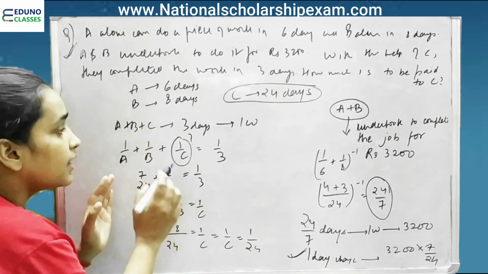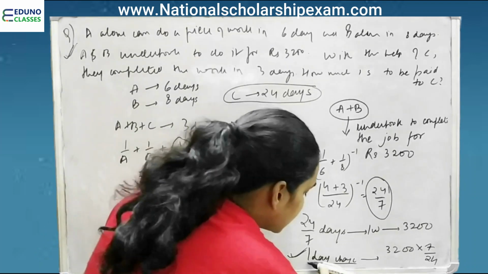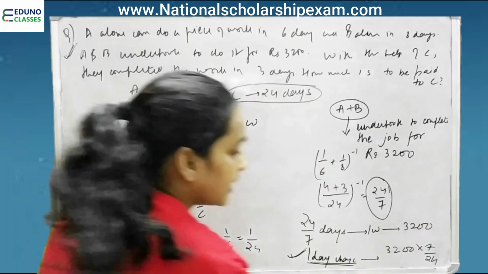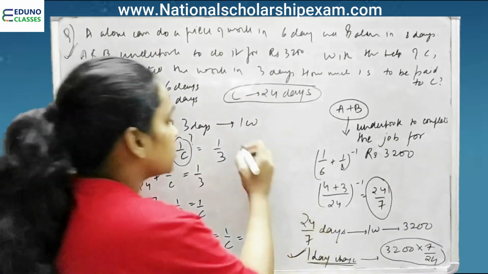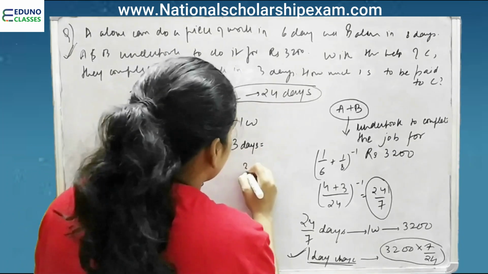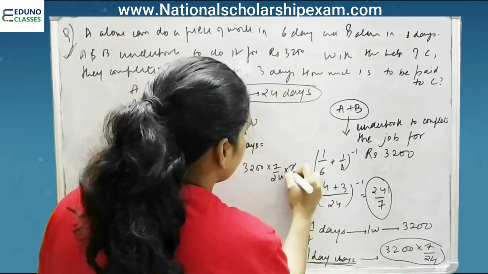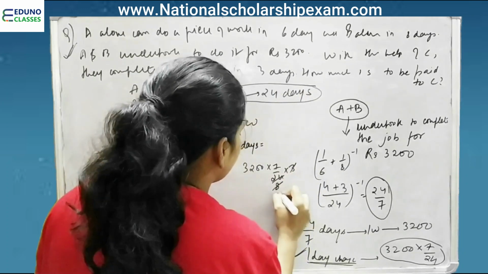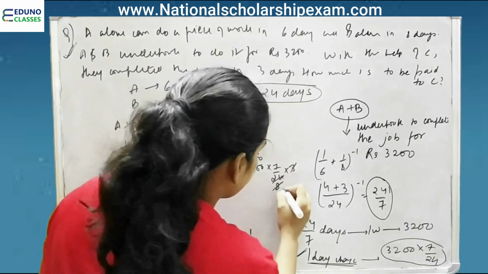So now they are completing in 3 days. We know 1 day charge is 3200 into 7 by 24. So 3 days will be 3200 into 7 by 24 into 3. That is 8. Wait a sec. Yes.